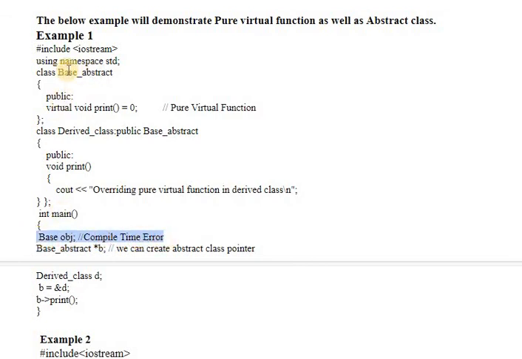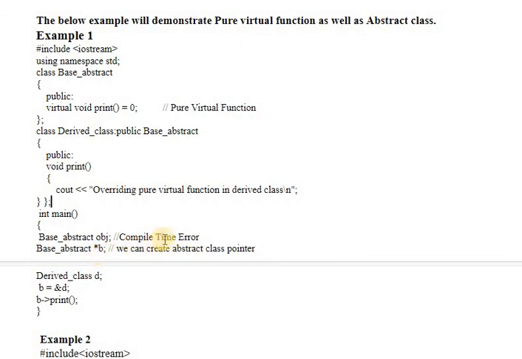Base abstract has one pure virtual function, so the compiler will give an error. It will say that you cannot create an object of the abstract class, or we cannot create a base class pointer. Oh, sorry, we can create.